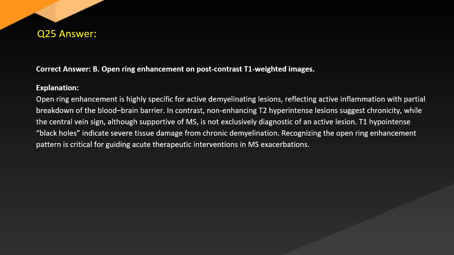Explanation. Open ring enhancement is highly specific for active demyelinating lesions, reflecting active inflammation with partial breakdown of the blood-brain barrier. In contrast, non-enhancing T2 hyperintense lesions suggest chronicity, while the central vein sign, although supportive of MS, is not exclusively diagnostic of an active lesion. T1 hypointense black holes indicate severe damage from chronic demyelination. Recognizing the open ring enhancement pattern is critical for guiding acute therapeutic interventions in MS exacerbations.